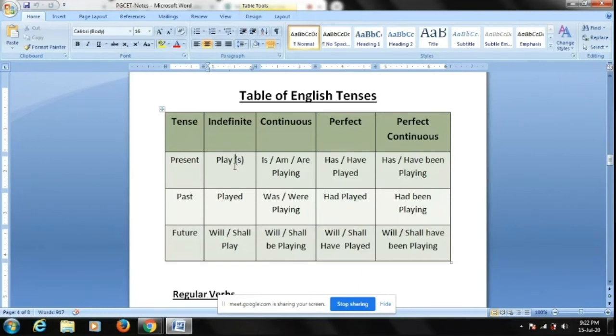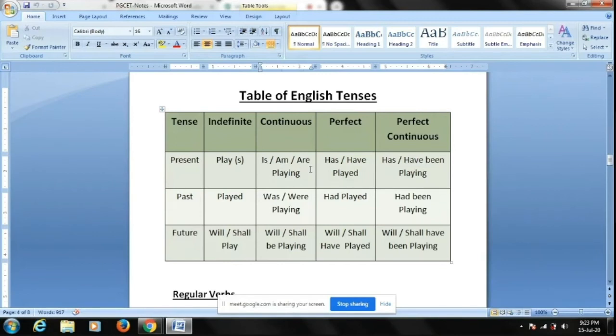Whenever you want to talk about something that you do regularly, like I eat food, I drink water, I play badminton, the verb will not change its form. But when you're doing an action, look at this second example. There are four subcategories of every tense: present indefinite, present continuous, present perfect, present perfect continuous. Indefinite means simple. When you want to talk about present continuous, something you're doing right at the moment, I am playing badminton. Perfect is something which has just finished. Here you can see the verb play becomes playing.